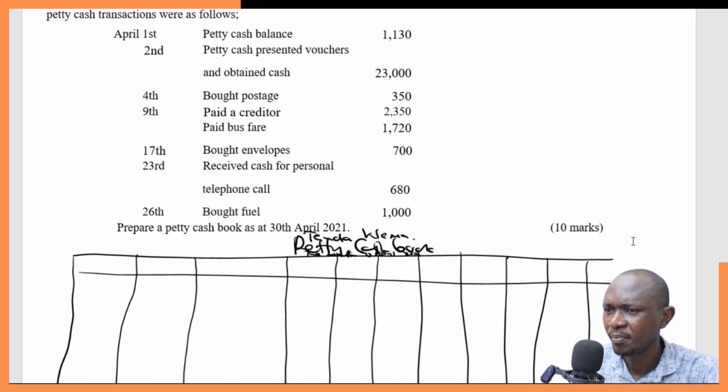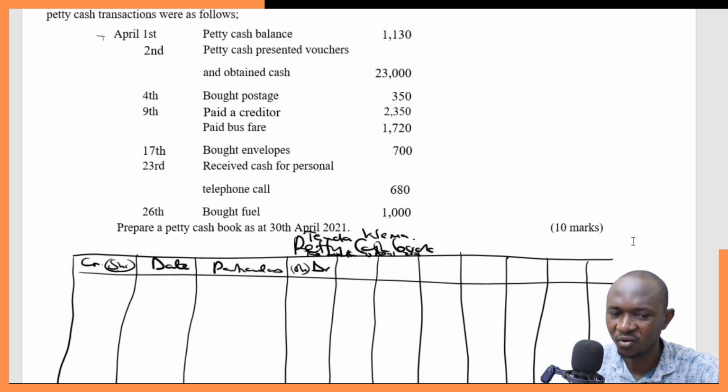So this is April 1st, petty cash balance 1130. So we come here, we are supposed to feed all this information here. We'll have the date here. Then you have the particulars here. Then here we have the credit part of it. And then the whole of this side is the debit part of it. So we'll also have the debit in shillings. We'll have the credit, the debit, and then all this will now be our vote heads.